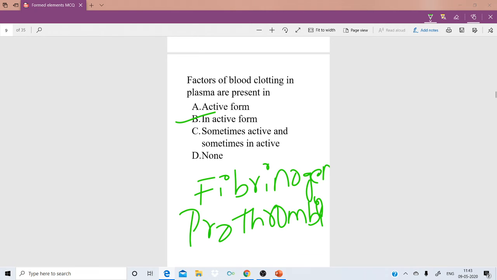Today we didn't discuss the phenomenon of clotting of the blood. Tomorrow we'll discuss that. Next question.